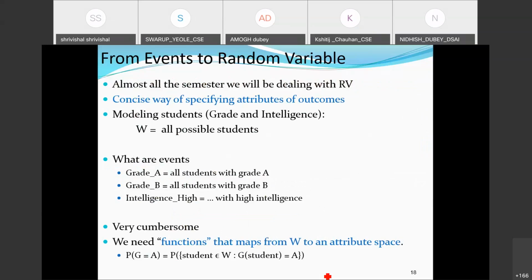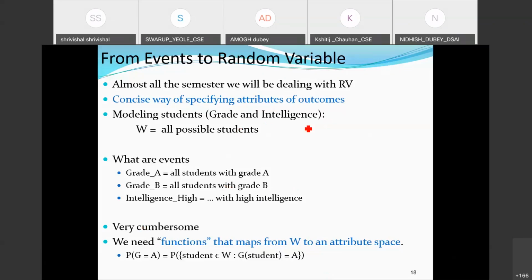Okay. So now, based on the previous understanding, we are trying to move from events to random variable formulations. The one example we already discussed was in the context of head and tail. Now we are trying to map it with another example with which you are familiar: the examination system and the grade system. Almost all semester we are dealing with these kinds of problems, and how we are going to map these random variable concepts with our basic understanding. So, modeling students' grades and their intelligence level.